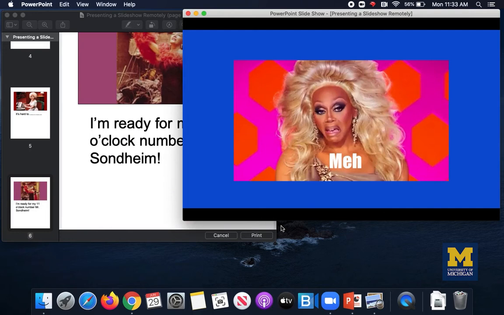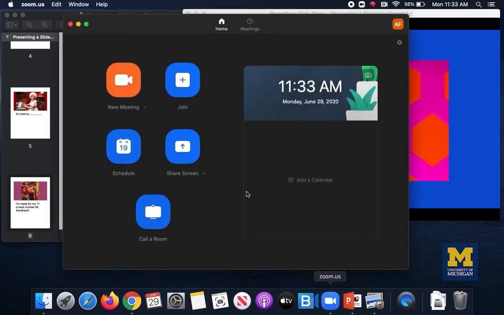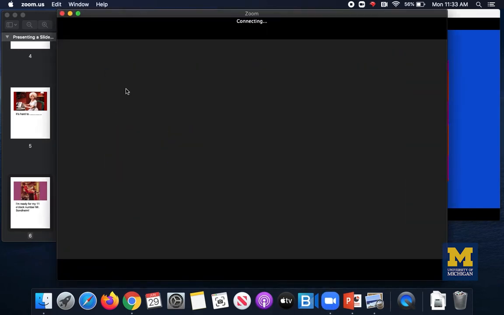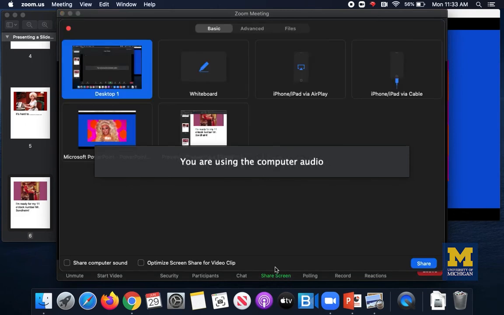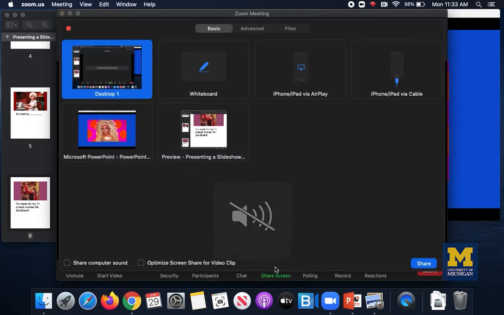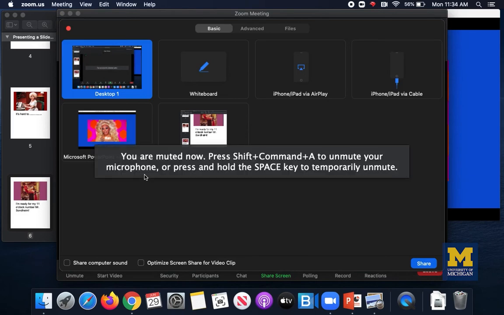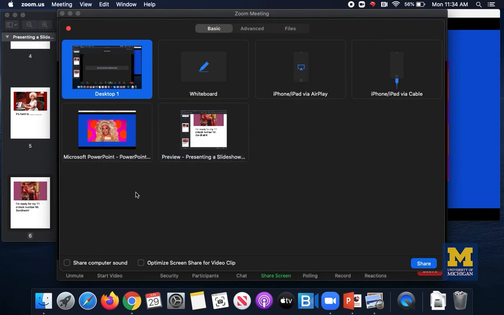So now I'm ready to share it in Zoom. I'm going to go to my Zoom window. I'm going to share my screen once that option becomes available. And let me mute myself here so that I don't get feedback. All right, now my options are to share my screen in Zoom. You have to be careful here that you select the right thing. Now this right here, remember, that's the presentation with notes. That's not for the audience, that's just for us. This is my full desktop, and then these are the Zoom tools.